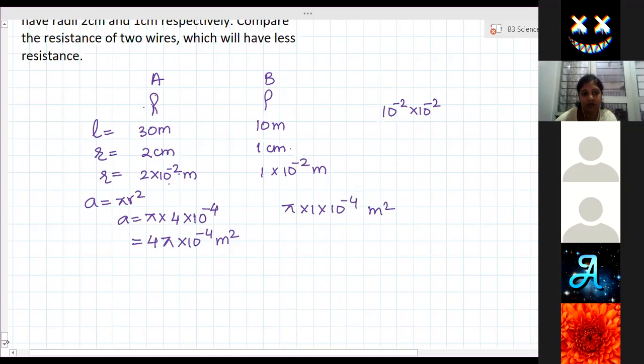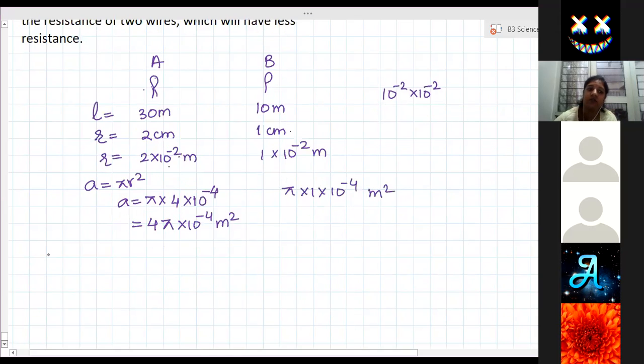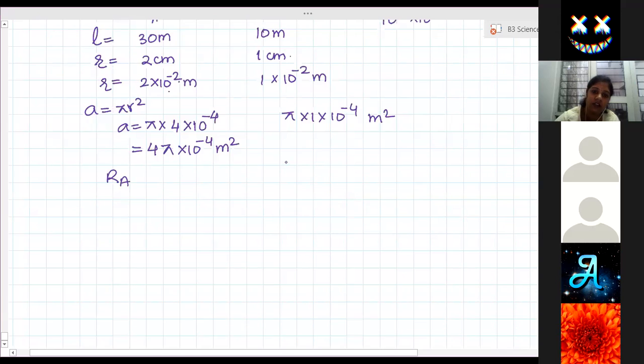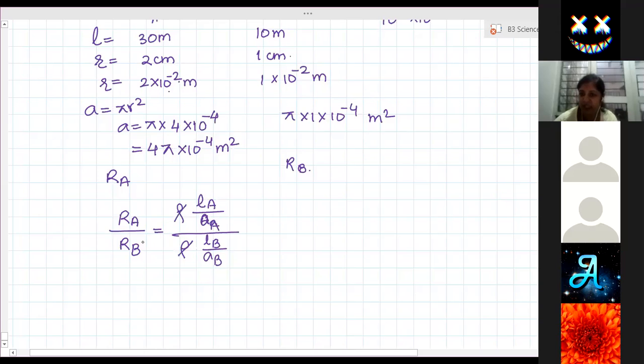Now we have to compare their resistance. So this is RA and this we will consider RB. So RA by RB is equal to, we have to write in the ratio form. RA is rho length of A by area of A, divided by rho length of B by area of B. This step clear? Yes, ma'am. Resistivity of both the materials is the same, so we can cancel.